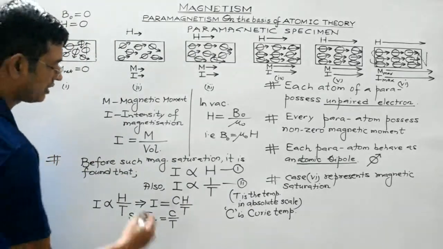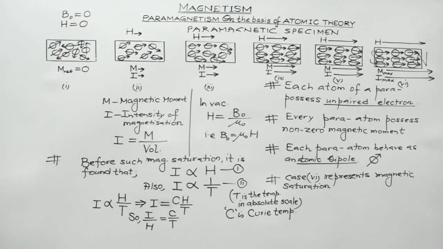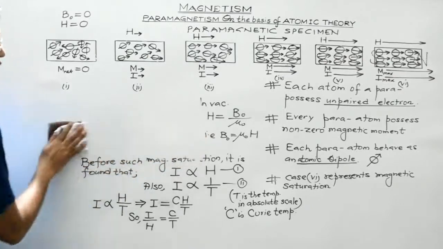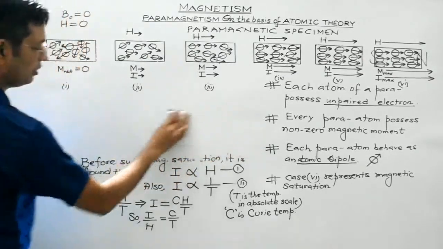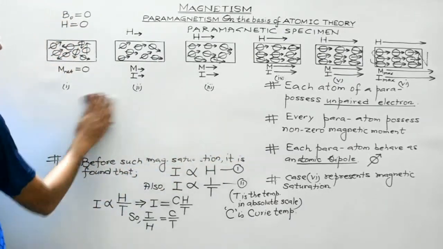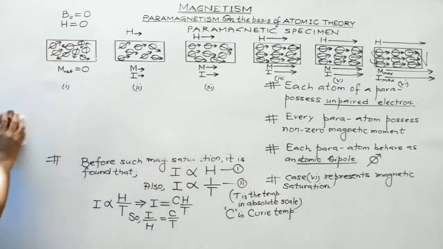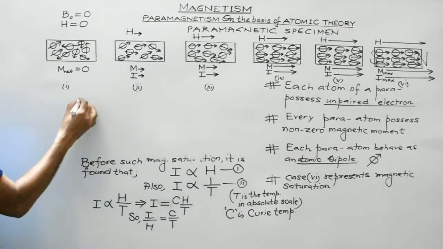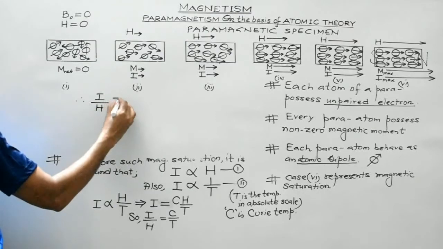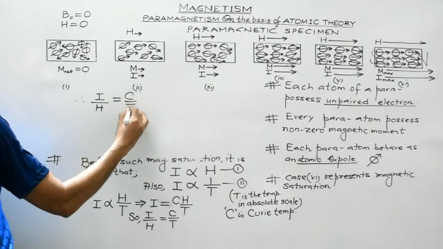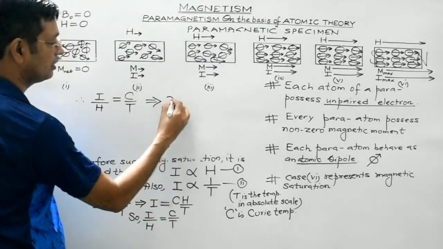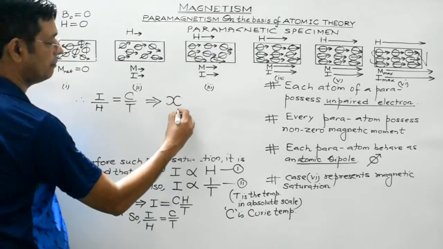Therefore, students, what we obtain is I by H, which is magnetic susceptibility, is equal to C by T. So I by H, as we have just discussed, is the magnetic susceptibility, written as chi m.